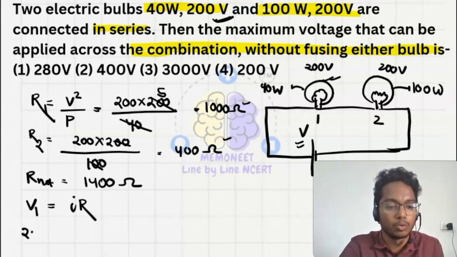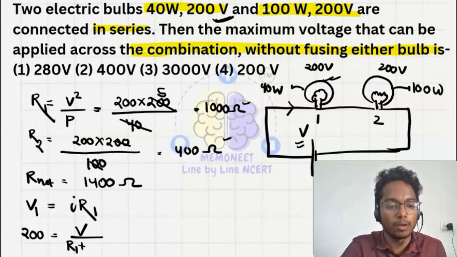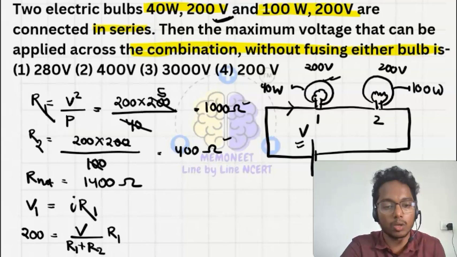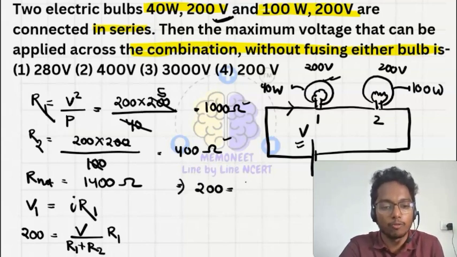So we take 200 is equal to I into R1, as they are connected in series and the current will be the same. So I is equal to V upon R1 plus R2, into R1. If I write here, 200 is equal to V upon R1 plus R2, which is 1400, into R1. R1 is 1000. So the zeros cancel out, and here one zero, one zero cancelled out.